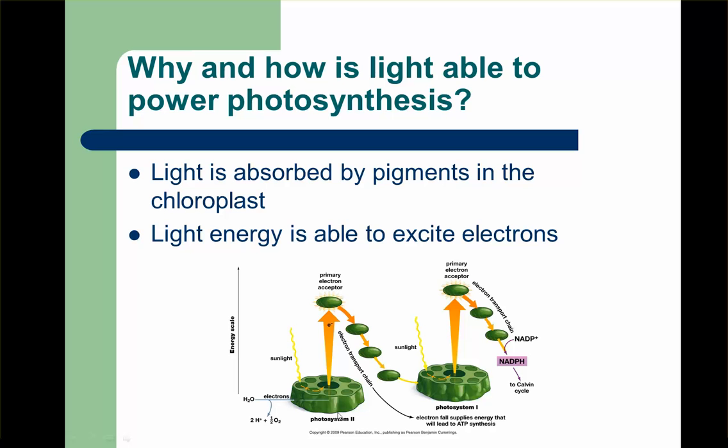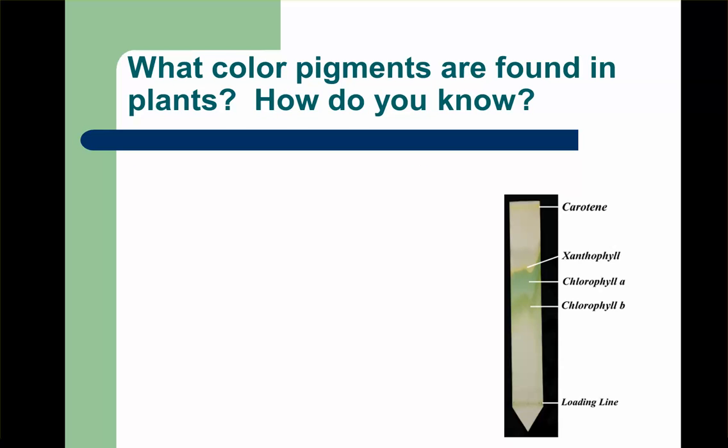So if you look down here, we will get into this much more when we actually look at the reactions. But the sunlight's coming down, and it's causing these electrons to go from a low energy state to a very high energy state. So you can see energy on the side, from a very low energy point to a very high energy point. And this excited electron is going to power photosynthesis, or it's going to at least start the process of photosynthesis.